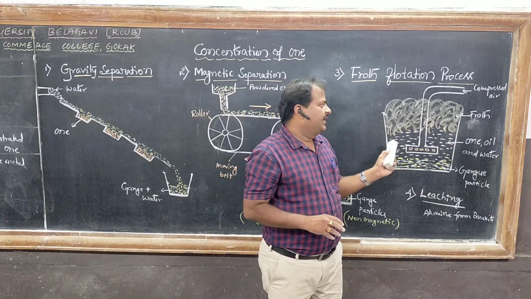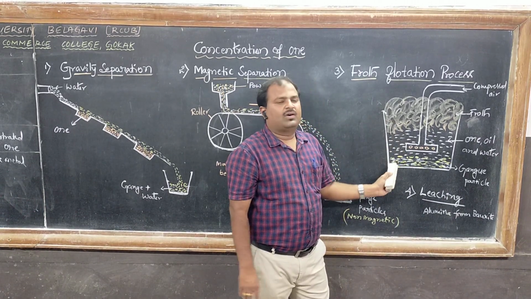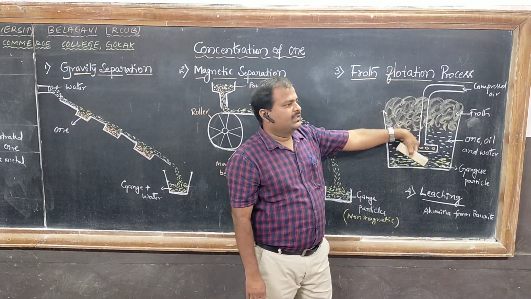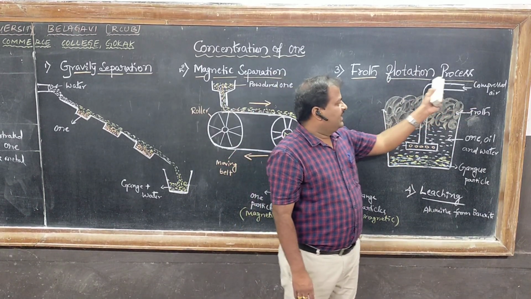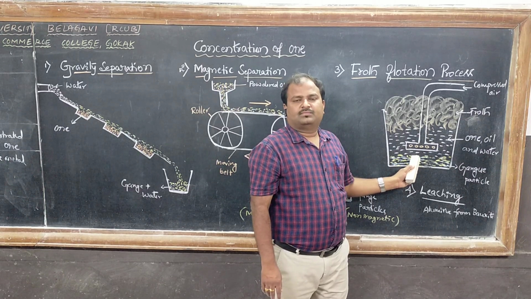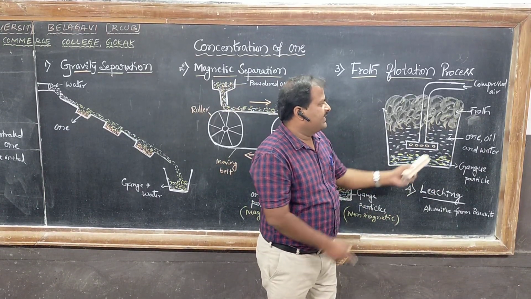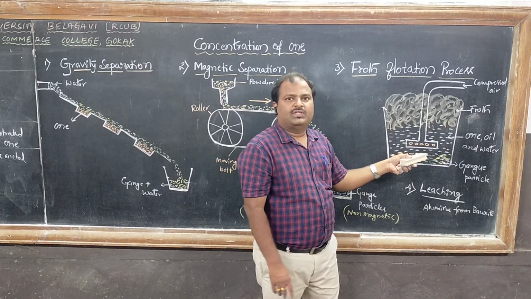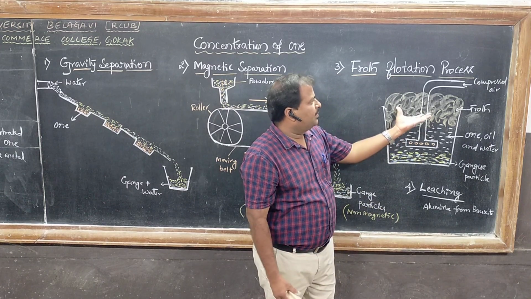They act as froth stabilizers. So aniline or cresol added to the mixture, they act as froth stabilizers. Then air is blown into the mixture. It is agitated. So during the agitation, what happens? Froth is formed.